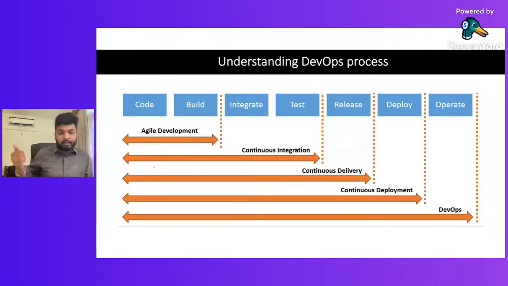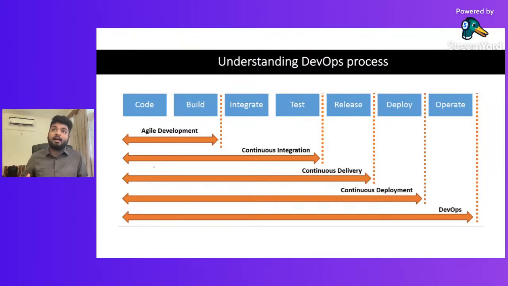If that deployment takes place in a production environment, then everyone can see, the users can see, the client can see, everyone can see.